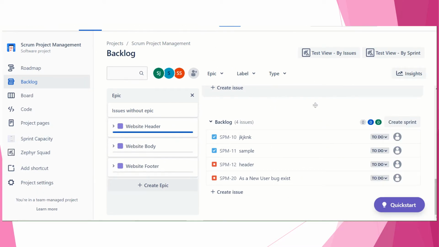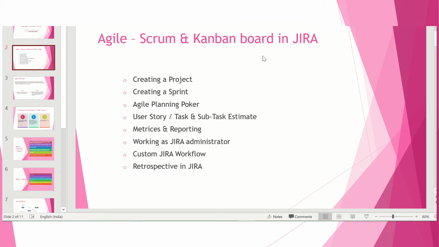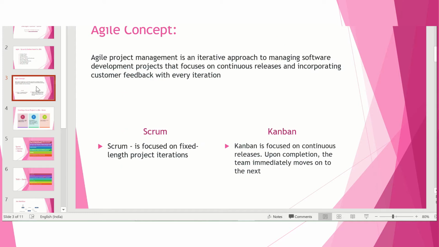When you have this page, above this Scrum project management you have the option of Jira, which will take you to the main page, and then your work, projects, filters, dashboards, people, and apps, and you can create from there. But I'll take you through that later. So let's move to the next slide and have a look.